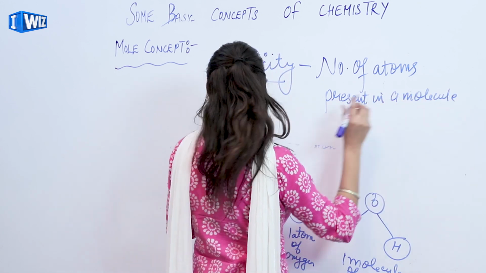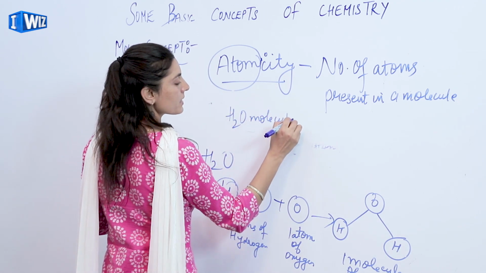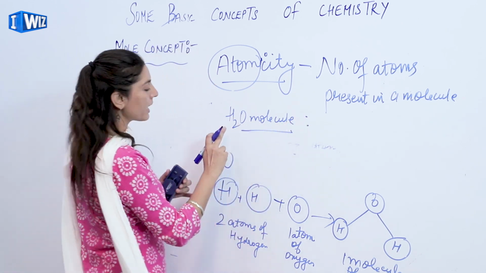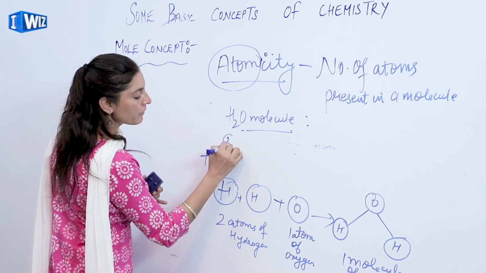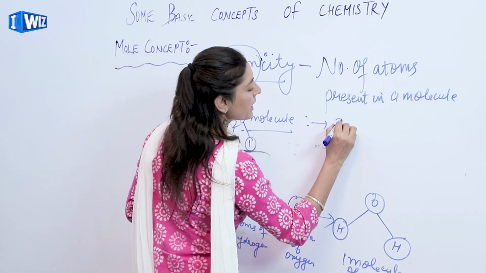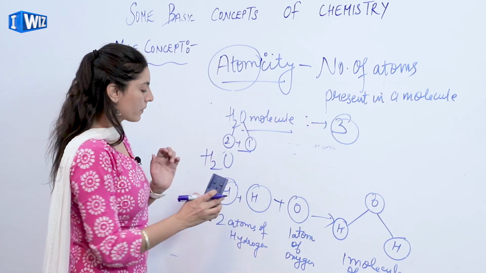Let's take a very simple example again of the water molecule. So what is the atomicity of this particular water molecule? Since I know that the number of atoms are 2 of hydrogen and 1 of oxygen, combining that we have 3. So the atomicity of the water molecule is 3.